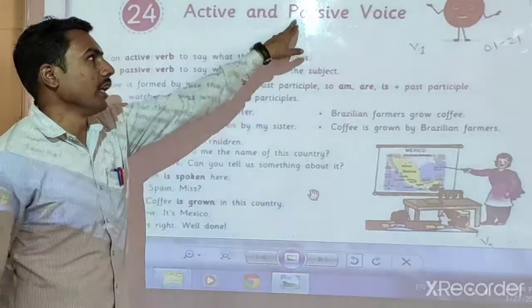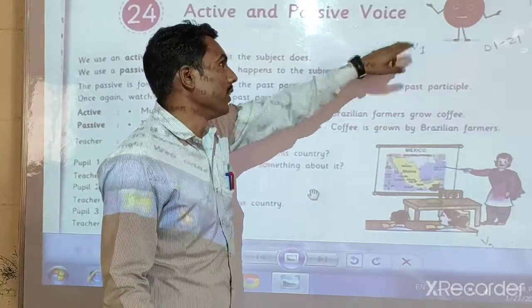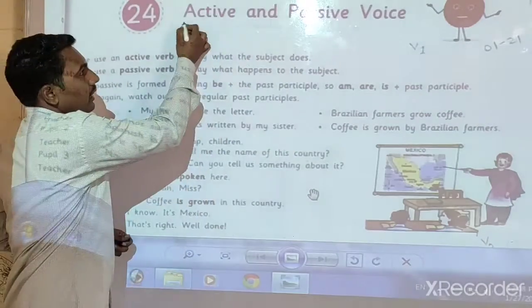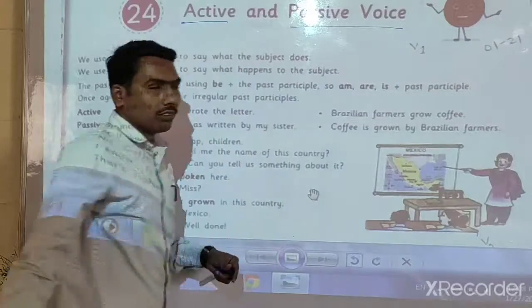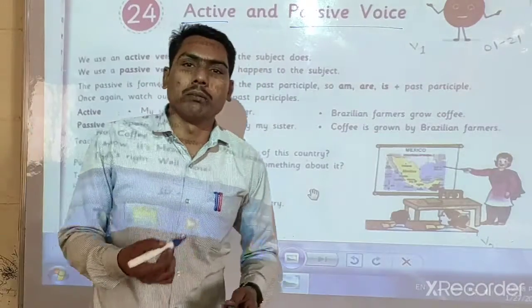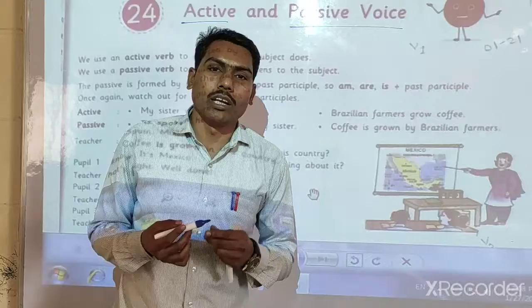Okay, passive voice. It is related with active and passive voice. Okay, first understand what is meant by the voice. Voice means in Marathi prayog.